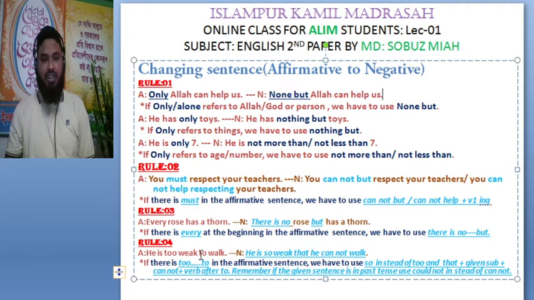I am repeating the rule. If there is too to in the affirmative sentence, we have to use so instead of too, and that plus the given subject plus cannot plus verb after to. Remember, if the given sentence is in past tense, we have to use could not instead of cannot.